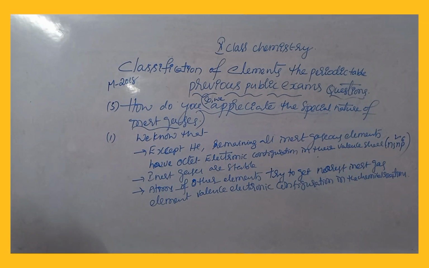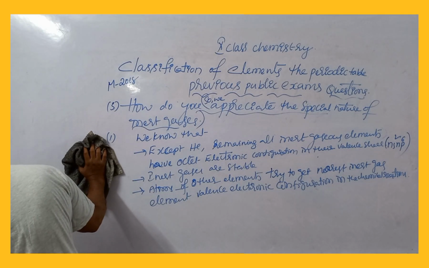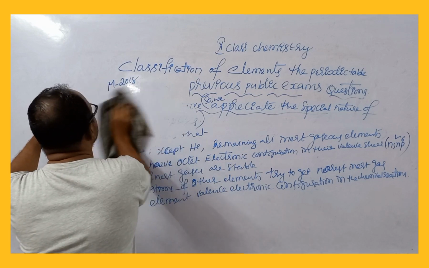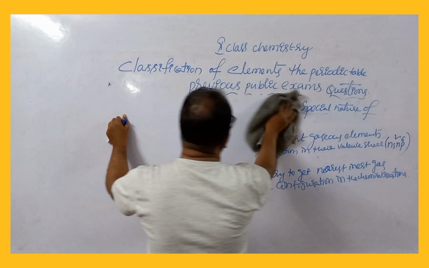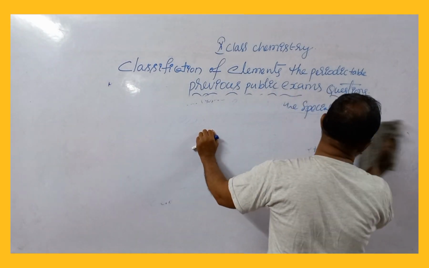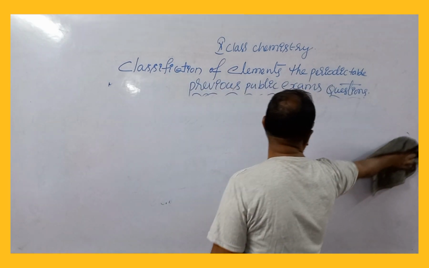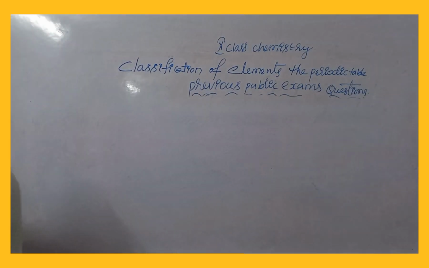So next one. Question number 3, which came in March 2016. Important one. An element has atomic number 19. Where would you expect it in the periodic table? Why?